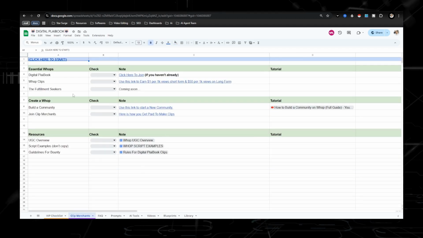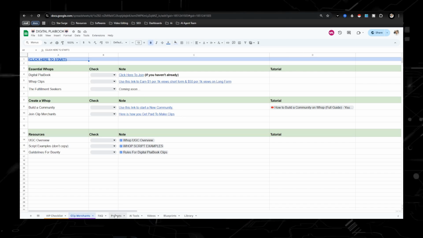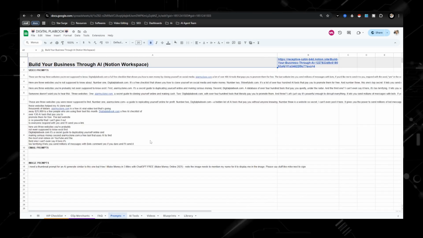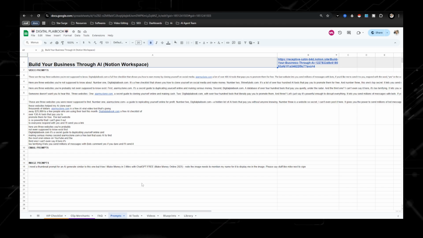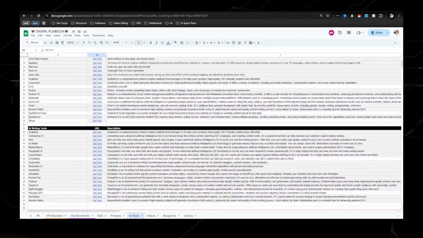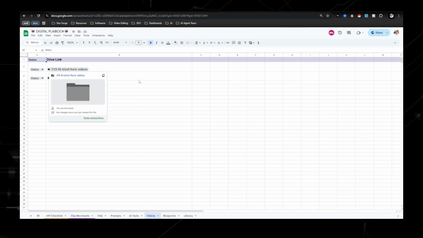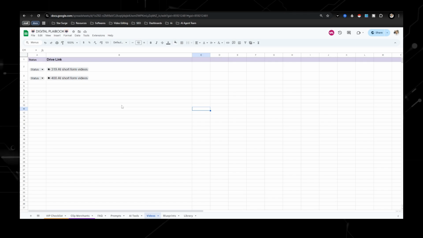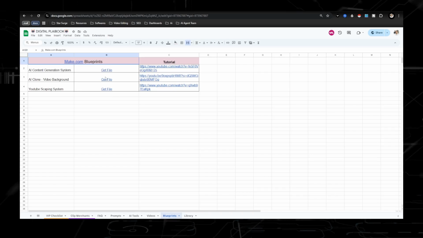This is just a section in here that talks about clipping. We have just a frequently asked questions. These are prompts that I use for my short form content, as well as here's a Notion tab of prompts as well. This is probably one of my favorite tabs. It's a list of 130 AI tools that you're able to get paid to promote. These are just some AI short form videos that you guys can get access to and start actually putting content out there. This is a different like make.com blueprints, and then a library of other really cool stuff.